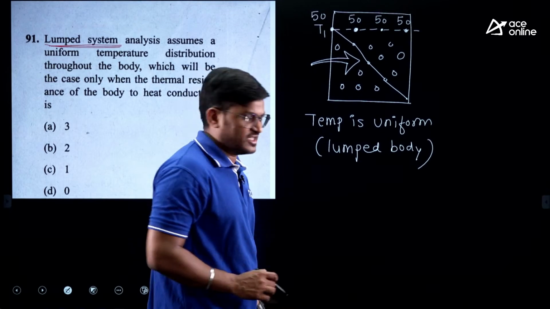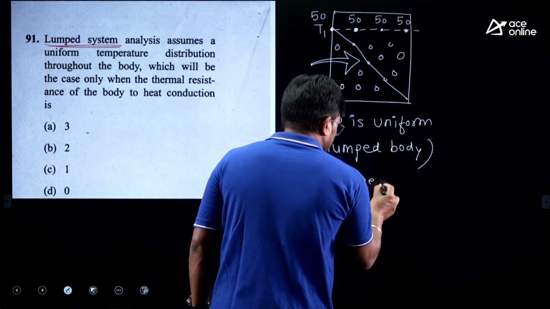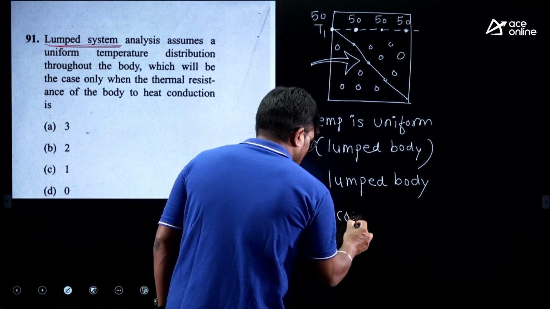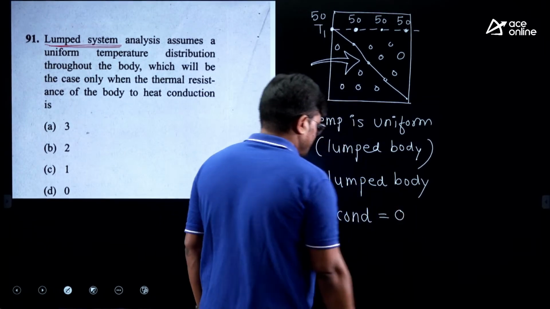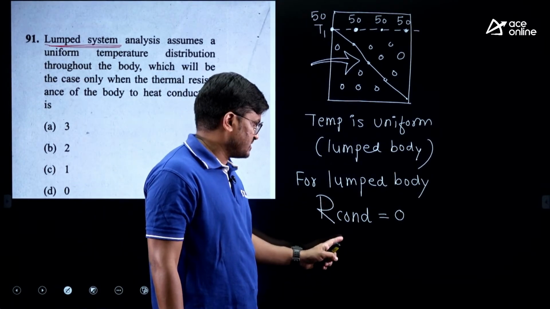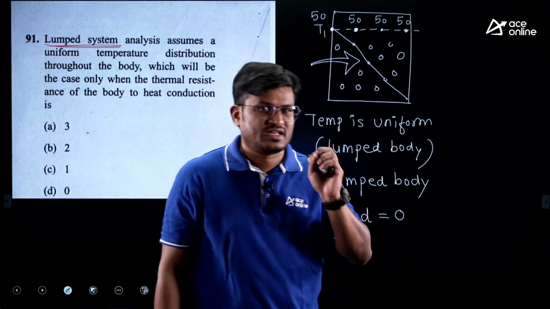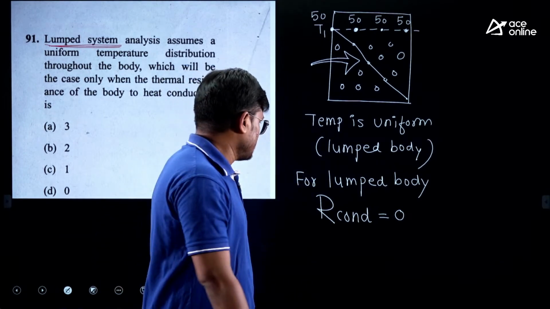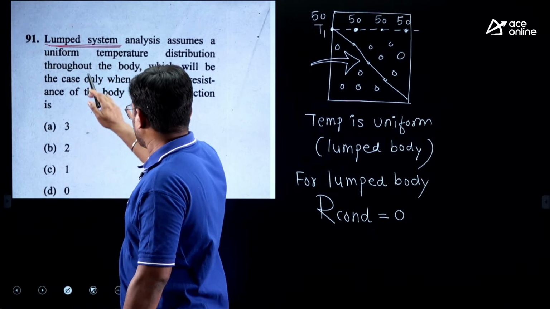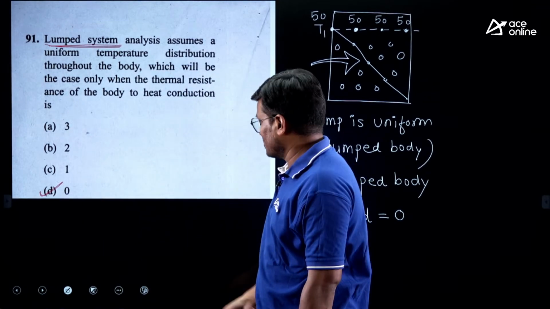And this is the imaginary case, because for a lump body, conductive resistance is 0. R conduction is equal to 0. Conduction resistance is 0. So this is a purely imaginary case. Because if you want the temperature to be the same everywhere, then it is only possible when the resistance is 0. So in this case, what option will you pick? You will pick 0. This is the option you will pick, right? So that is the question.